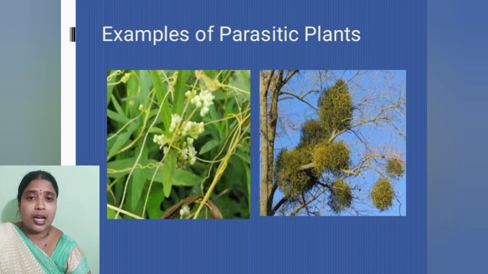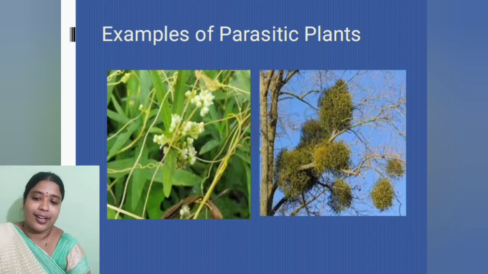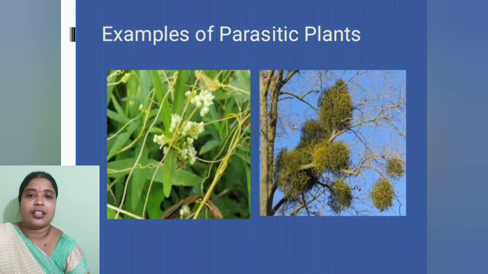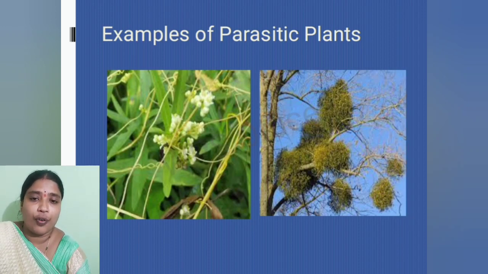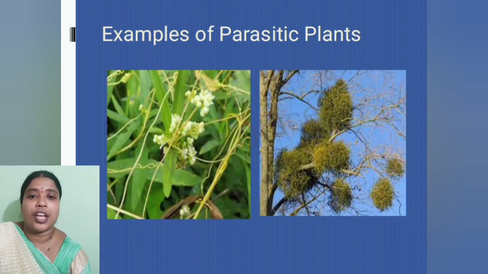It comes under parasite because mistletoe depends upon the host plant not for food but for water and minerals, which are required for synthesizing the food, for photosynthesis. For preparing the food, water and some minerals are required. That water requirement and some other minerals that are required for growth can be obtained from the host plant.